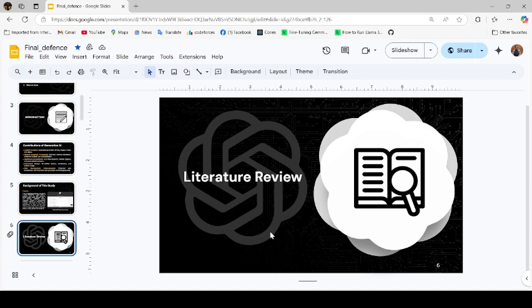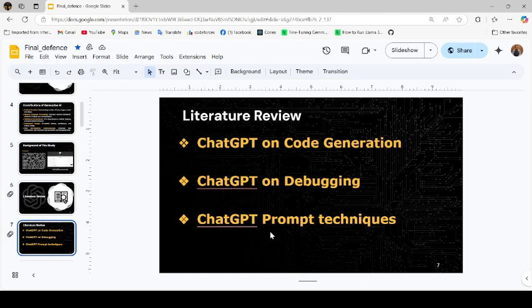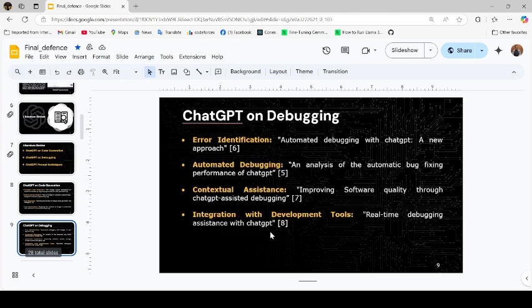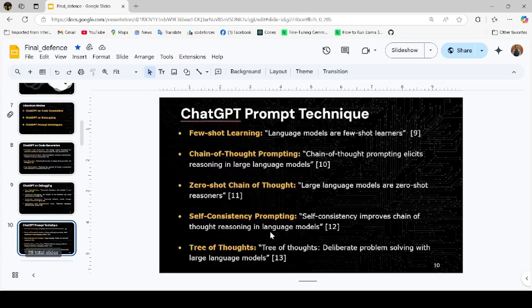In our thesis work, we have studied 37 papers on ChatGPT in different sectors, and we divided them into three categories: ChatGPT on code generation, ChatGPT on debugging, and ChatGPT prompt techniques. These are the findings after reviewing the papers on ChatGPT on code generation, and these are the findings after reviewing the papers on ChatGPT on debugging. There are some popular ChatGPT prompt techniques like few shot learning, chain of thought prompting, zero shot chain of thought prompting, self consistency prompting, tree of thoughts, etc.